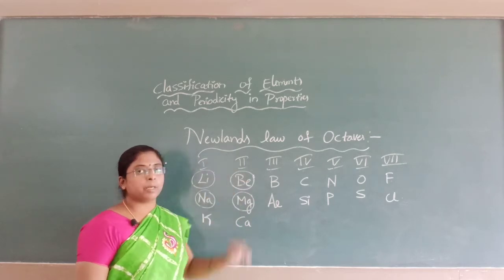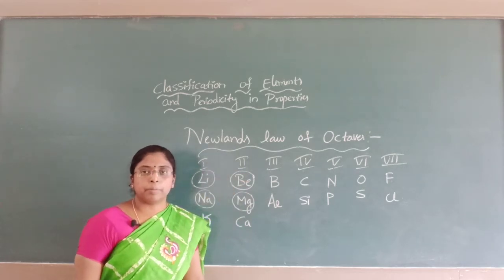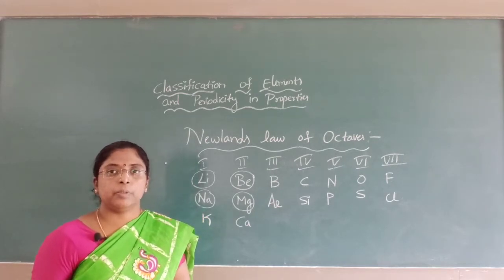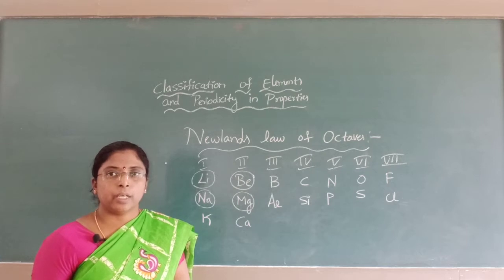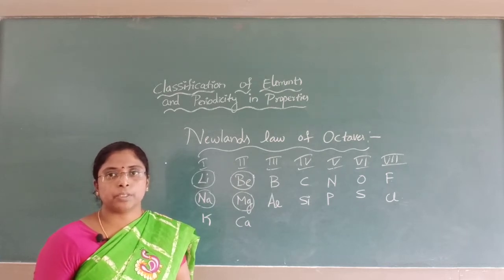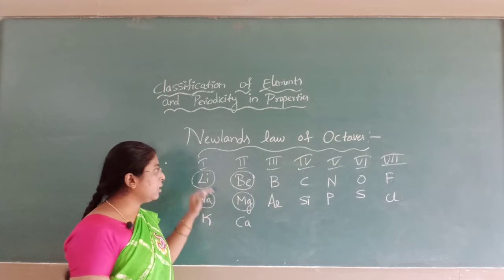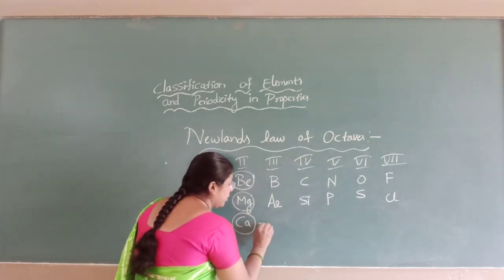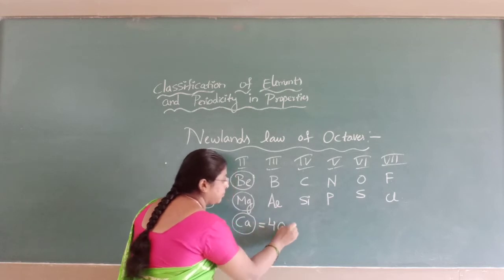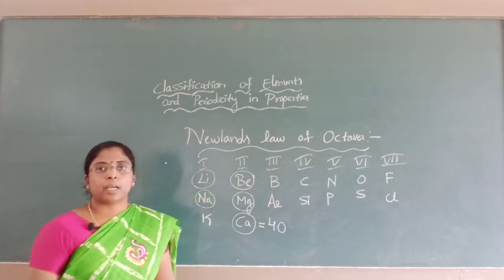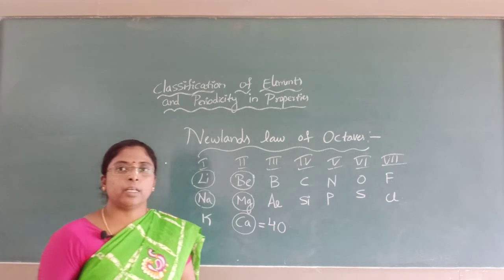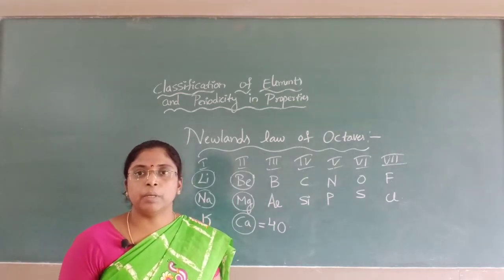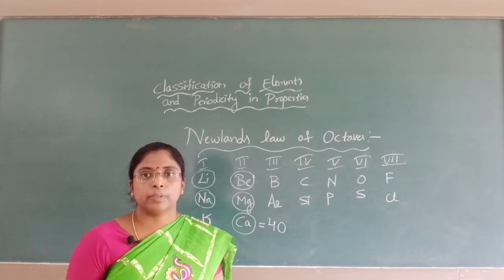This was given by Newland. He compared this law with the musical note. In a musical note, every 8th is the same repetition of the first one. But here this was applicable only up to calcium with atomic weight 40. After calcium, the heavier elements did not show the similarities of these elements.